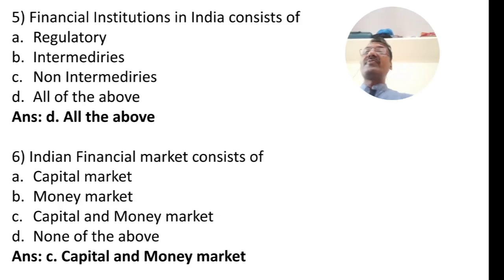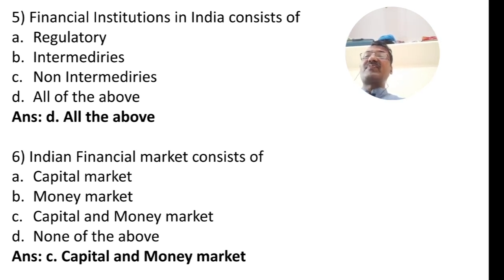Question number 5. Financial institutions in India consist of option A regulatory, option B intermediaries, option C non-intermediaries, and option D all the above. So financial institutions in India consist of all the above: regulatory, intermediary and non-intermediary.